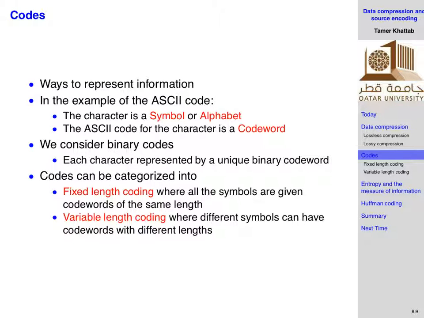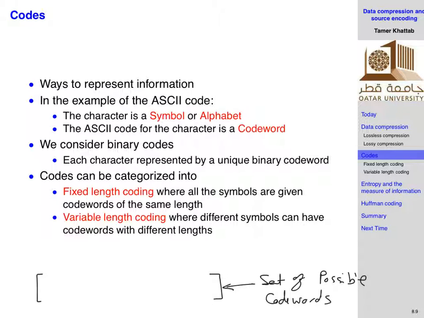Okay. So typically, the system of coding is composed of a set, which is called the set of possible code words.